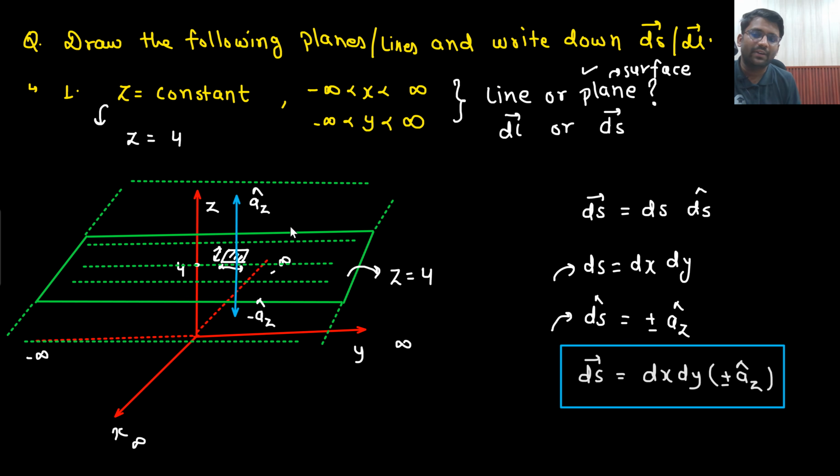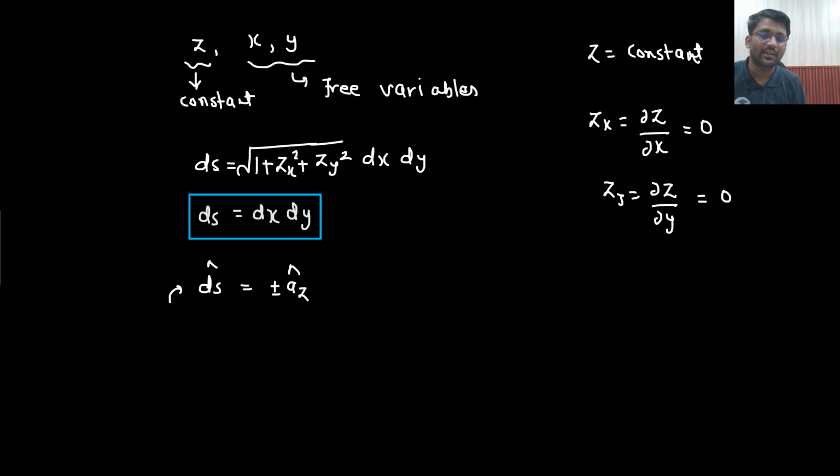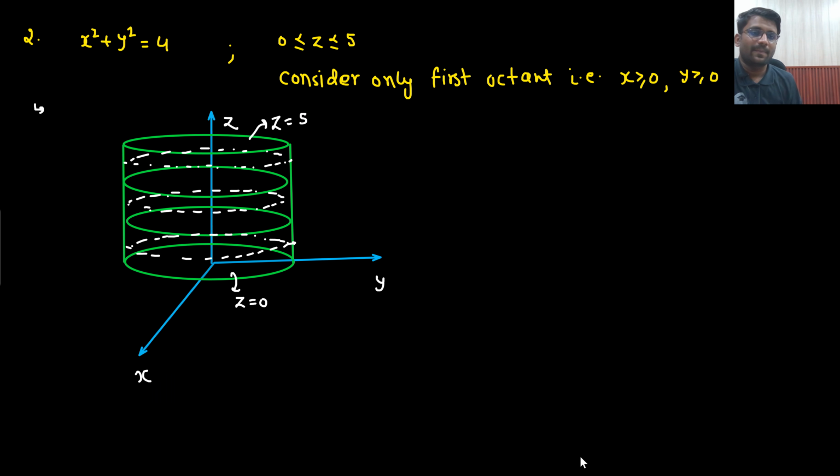Like here, it was completely clear, it would be dx dy only. You don't even need to apply this method. Directly, very easily you were able to write down the ds vector. But here things are not very clear. So what will you think first? First of all, you will see x square plus y square equals 4 is given, and z is going from 0 to 5.